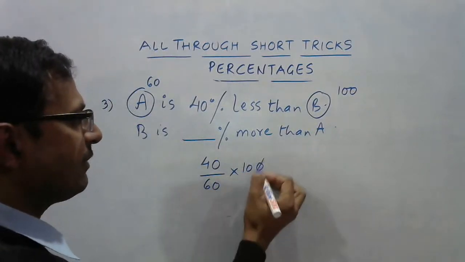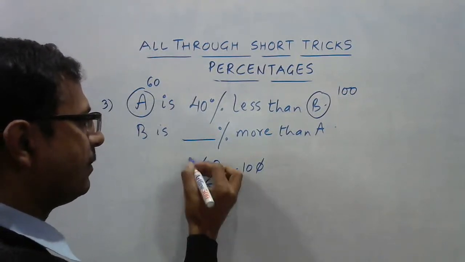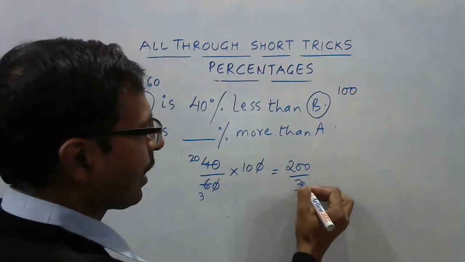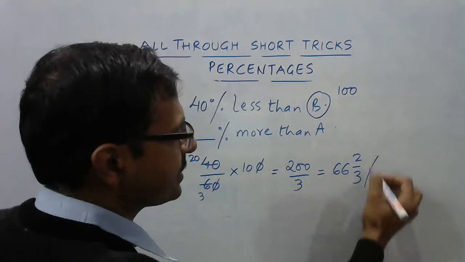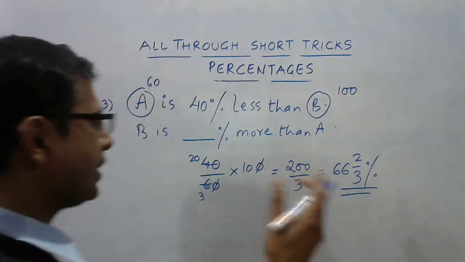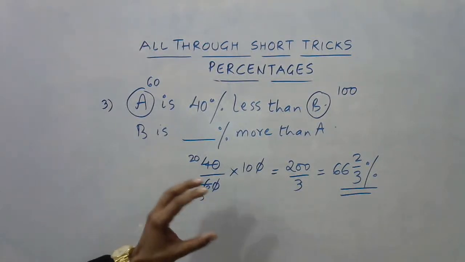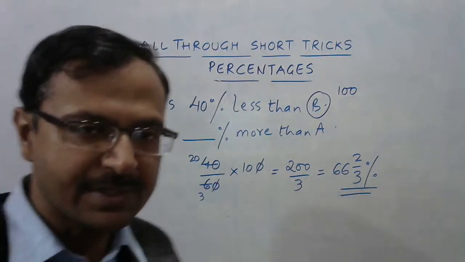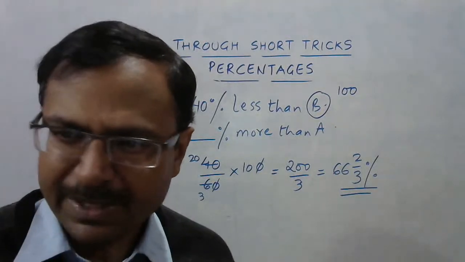So obviously 10 gets cancelled, and we have this 3 and 20. So 200 by 3, or 66 2 by 3%, is the required answer for this question. Now, comparison with which quantity, that is what is to be taken in the denominator here, that assumes importance in this question. So 66 2 by 3 or 66.66%, that's the correct answer which I was expecting for this one. Very easy question, very, very basic question of percentage.